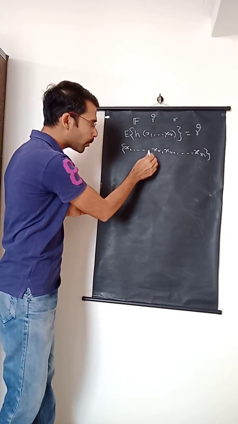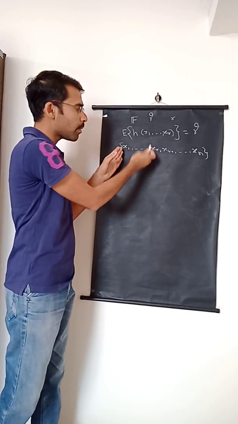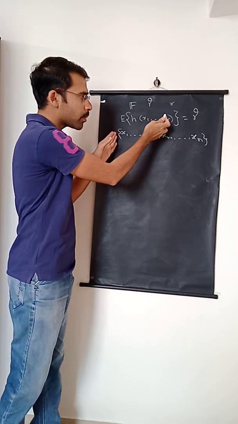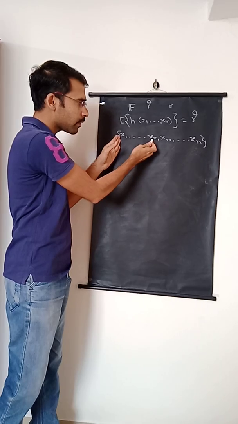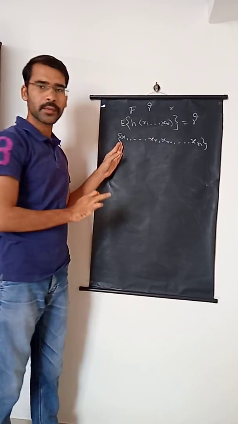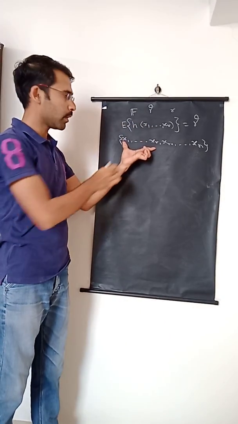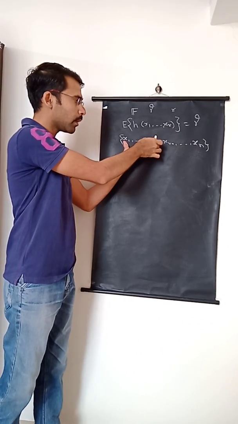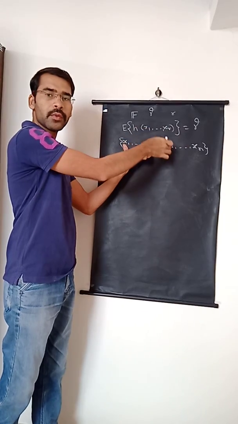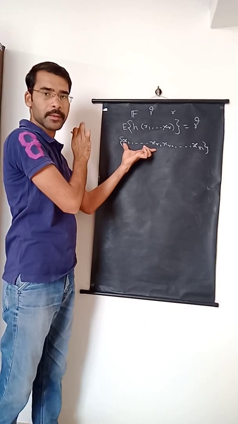If we are having a sample of size less than r, then definitely we are not in a position to estimate gamma based on that particular sample, because this gamma is estimable of degree r. It means that a sample of size less than r cannot be used to estimate gamma. So the condition is clear, at least sample size should be r. If it is greater than r, if it is equal to r, then we can estimate gamma. So obviously if it is greater than r, then also we must be able to estimate gamma. In fact, it should increase precision of our estimation.